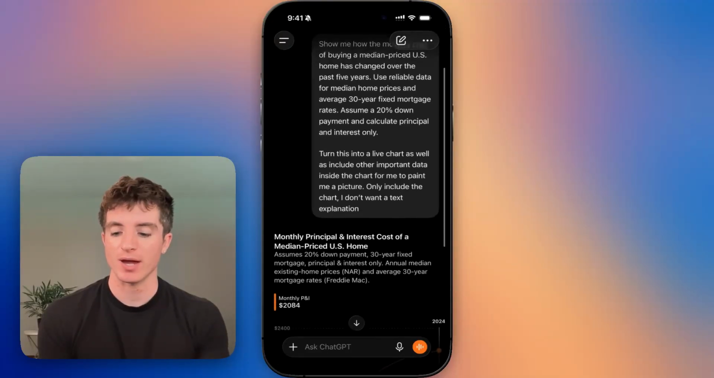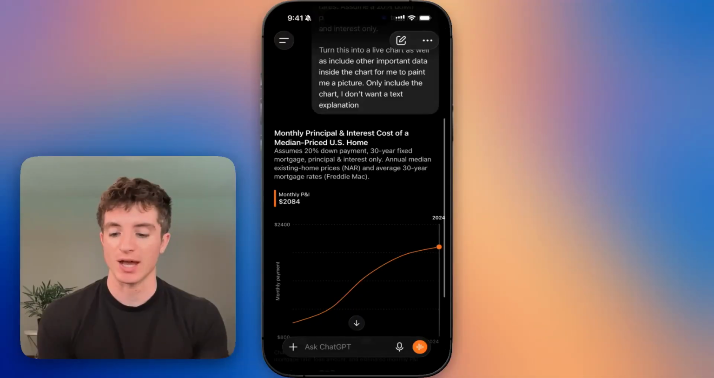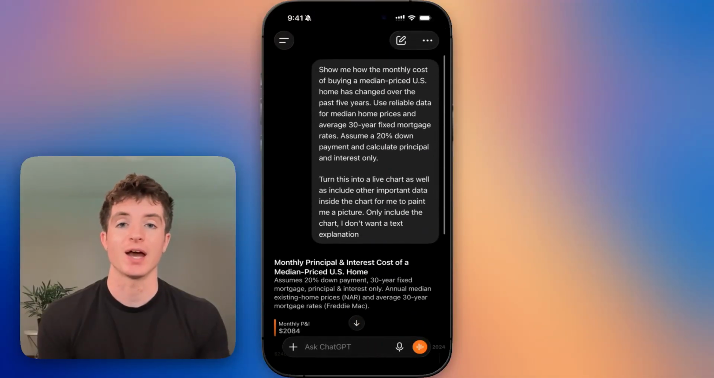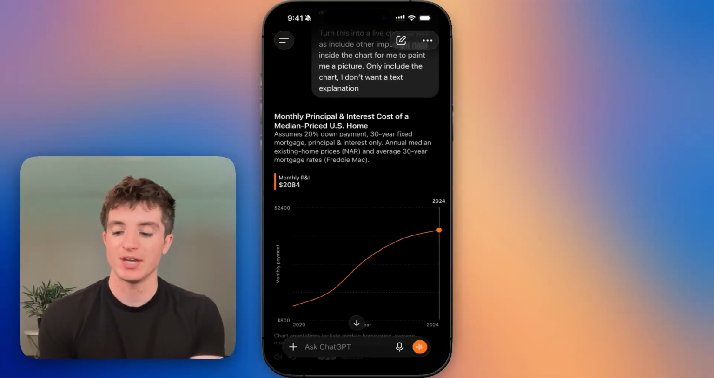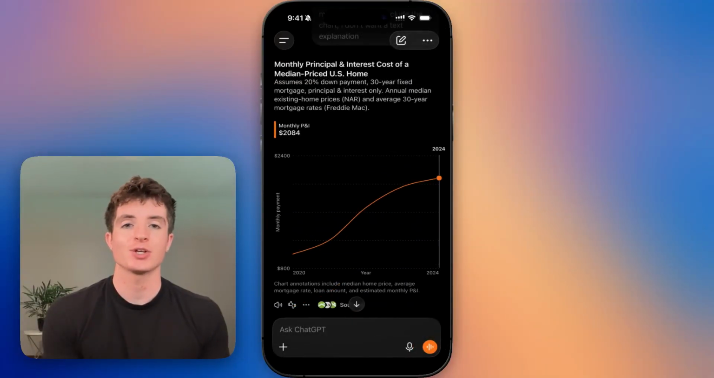mode, and I started by asking ChatGPT to give me a live chart of something complicated that I wanted to look at. In my case, it's the US housing market, and I wanted to get data on the monthly cost of the medium-priced US home. And here is the chart.